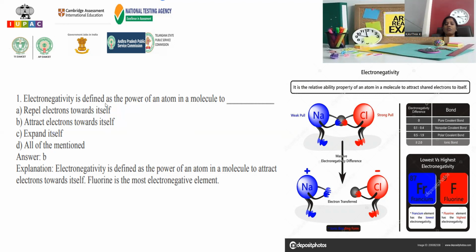How can we define electronegativity? Electronegativity is defined as the power of an atom in a molecule to repel the electrons, attract the electrons, expand itself, or all of the mentioned. Electronegativity always has the natural tendency to pull the electrons towards the atom. So it attracts the electrons, and electronegativity is the natural tendency to gain electrons. Among all the elements of the periodic table, fluorine is the most electronegative, and francium is the most electropositive element.